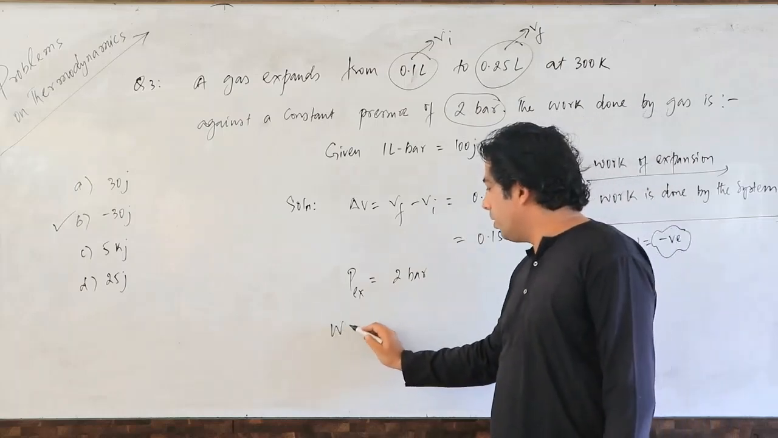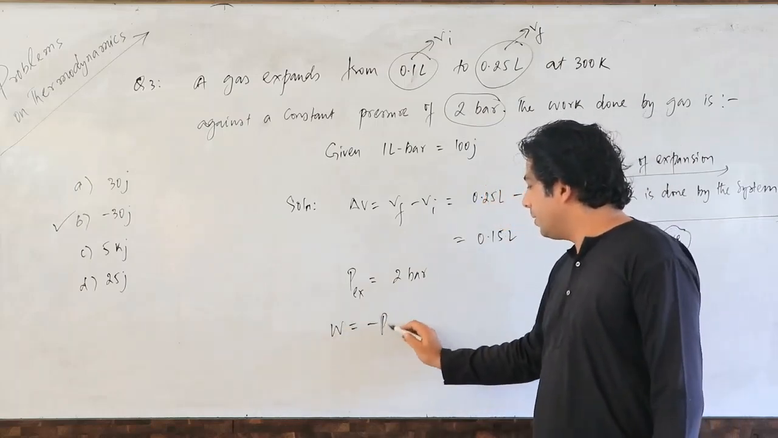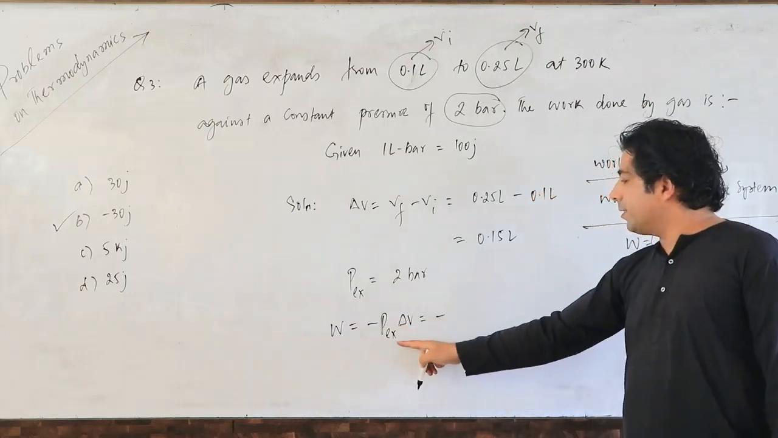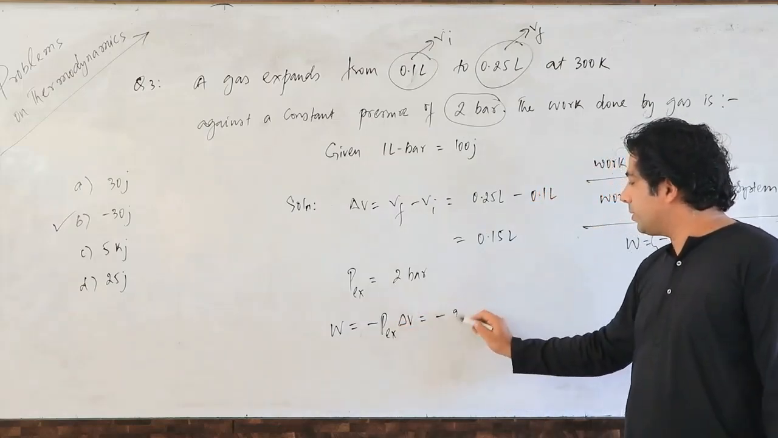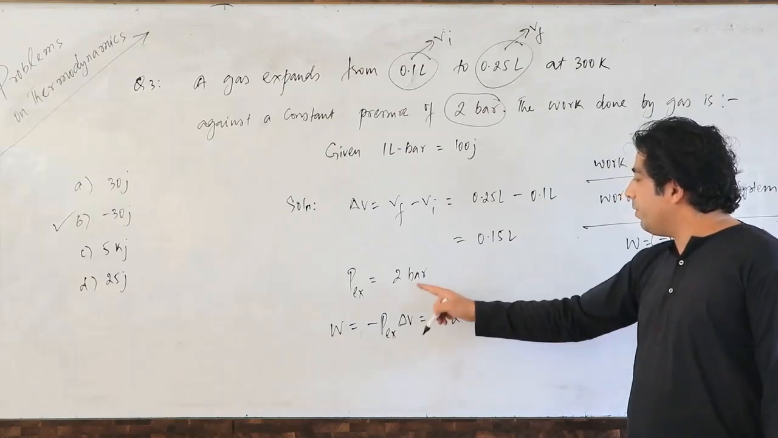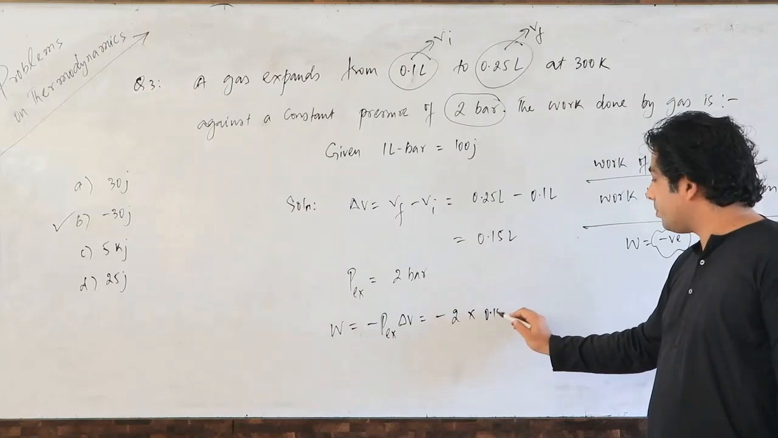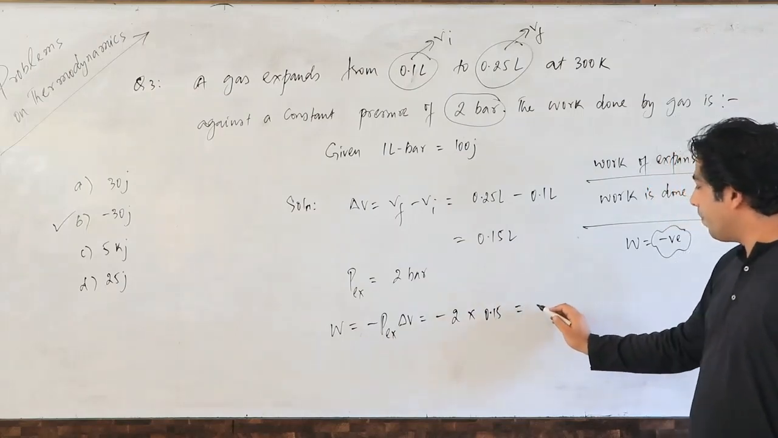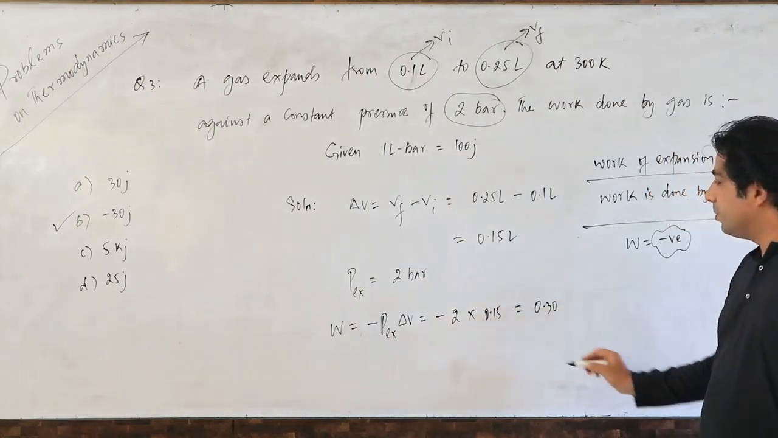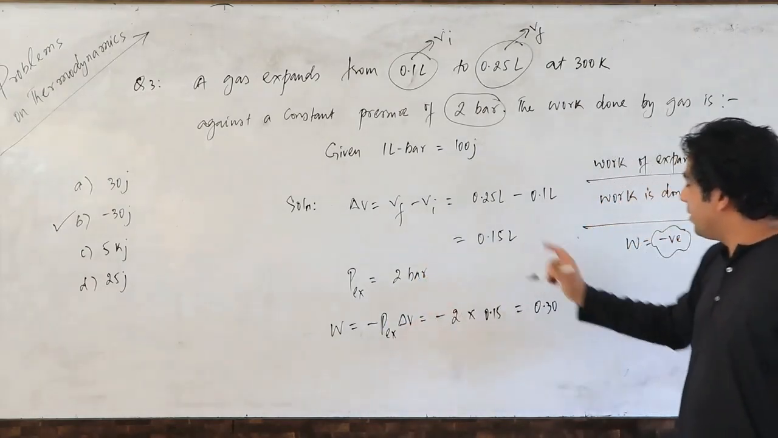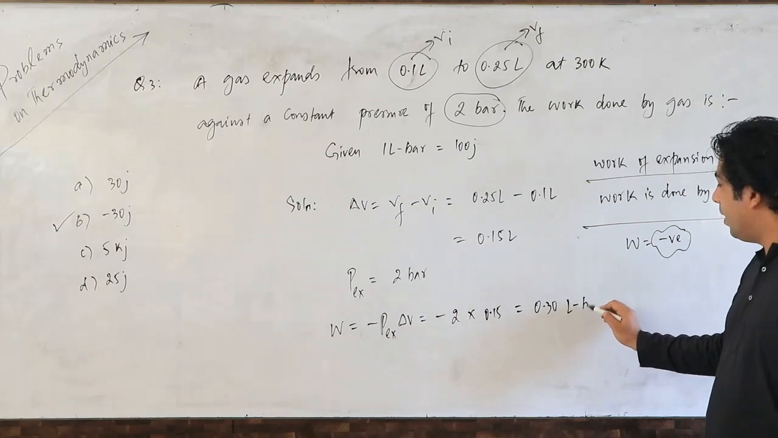So what will be the work done, my dear friends? That is minus P external delta V. So minus P external basically is how much? 2 bars into delta V. Delta V we got as 0.15 liter. So it will come out to be 0.30. You know that pressure is in bar and the volume is in liters. So I'll get liter bar.